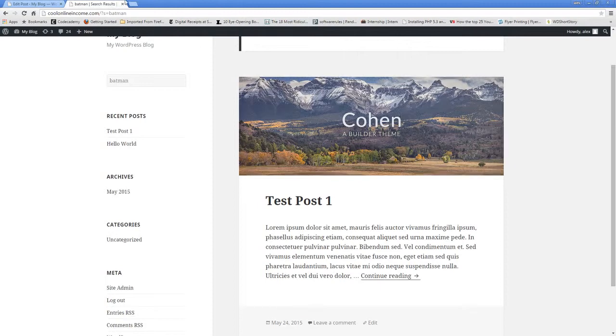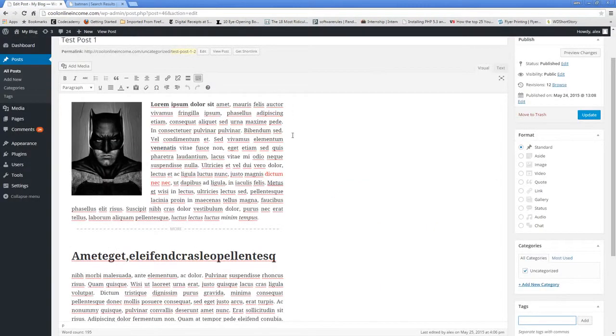Now, it's also very advisable that you use tags because Google and other search engines, whenever they're calling for information on websites, they typically look for keywords and tags. So it will be a very good idea for you to constantly use tags whenever you are writing or whenever you're creating new posts.